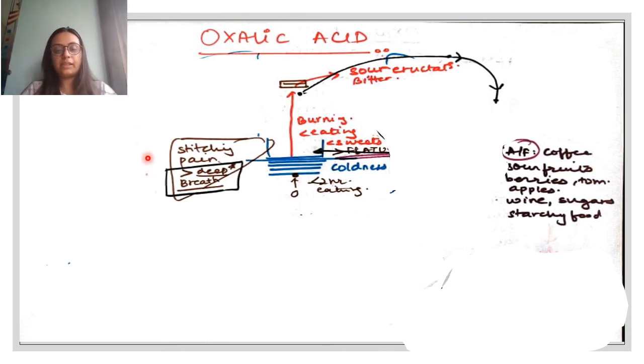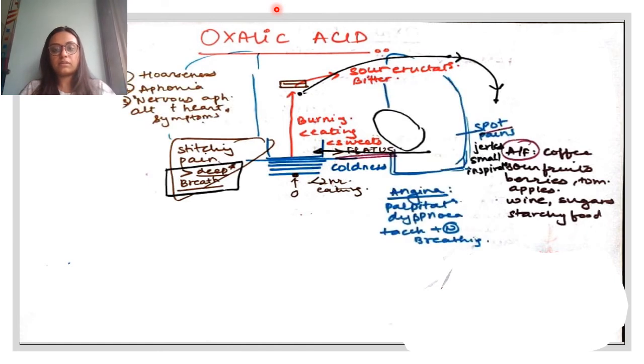There is stitching pain in the liver, okay, which is better by deep breathing. Again a different modality, because usually the pains are worse with movement. If you see Bryonia, it is worse with movement, but here it is better by deep breath. That means it is better by movement. Inspiration, expiration is some sort of movement. So this sort of tells us that there might not be conditions like pleurisy or pleural effusion, right? Because the patient is better by deep breath. But that is not true. This drug also has pleuritic pains. Let us see.